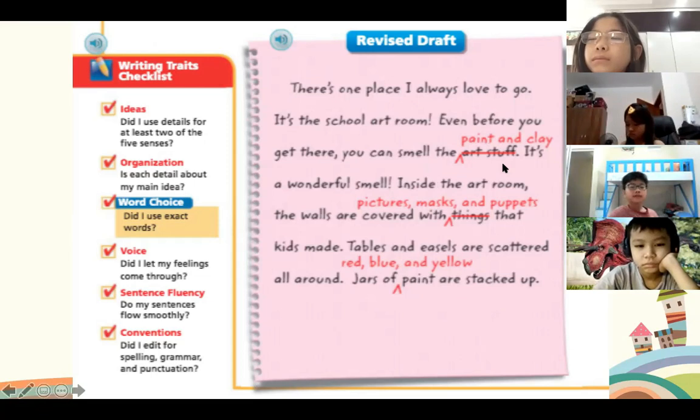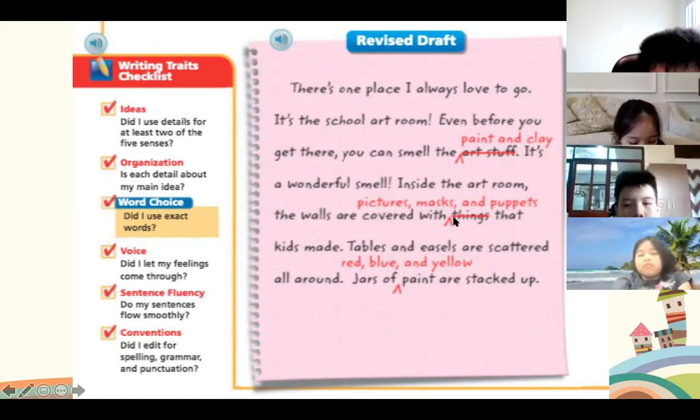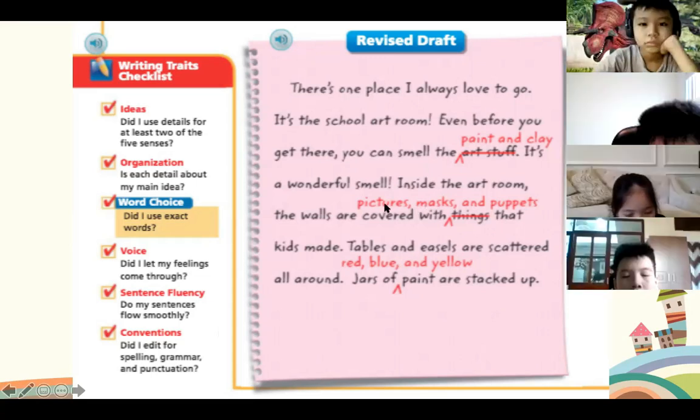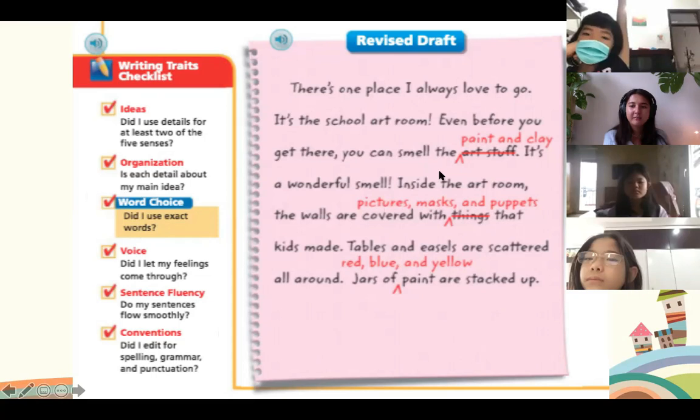Okay, next up. Their next revision was inside the art room, the walls are covered with things that kids made. They scored out the word things and wrote pictures, masks, and puppets. Why do you think it's important that they got rid of the word things and changed it to pictures, masks, and puppets? Hannah, what do you think?